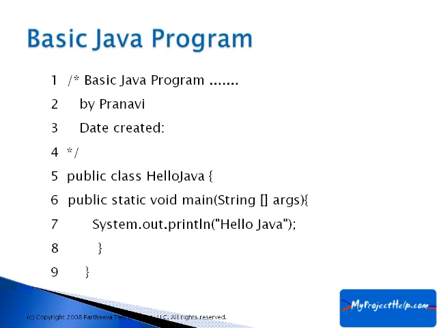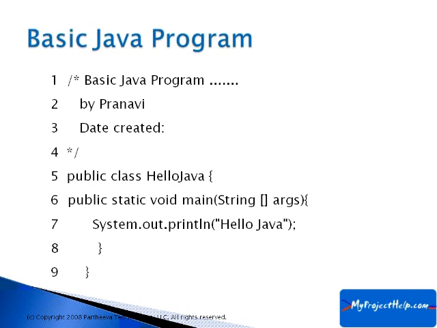What does void mean? A return type means the method or the function is returning something. So void here means it's not returning anything. It's just displaying. If you have something like string there, it means it is returning a string, some characters.